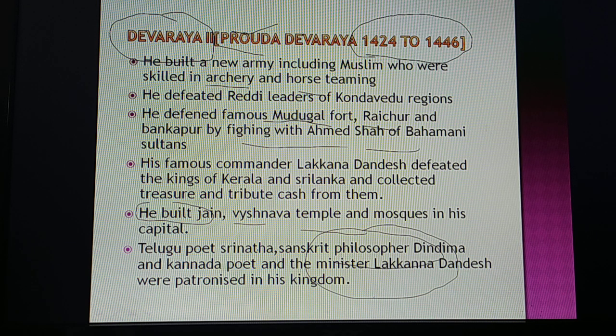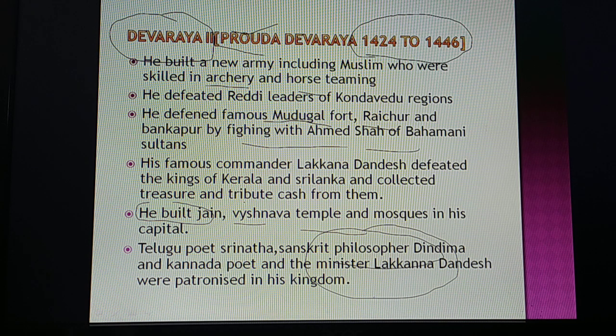Now, Persian ambassador, I would like to give you extra information about Devaraya II. Persian ambassador Abdul Razzaq visited the Vijayanagara kingdom during Proudha Devaraya's period and stated, "I have seen such a rich kingdom like Vijayanagara for the first time. The capital has 7 forts and the Raja's army has lakhs of soldiers." In his book, he said this about the Vijayanagara Empire. Devaraya II also got titles like Gaja Bentigara, Chatu Samudra Adhishwara, Airaya Vibhada.